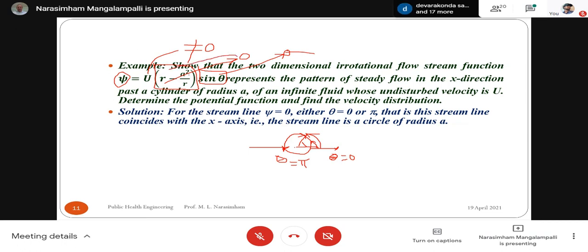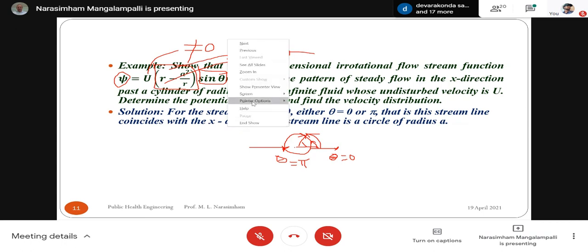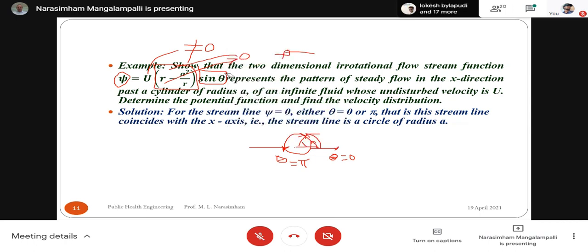When will this be 0? This will be 0 when r is equal to a.